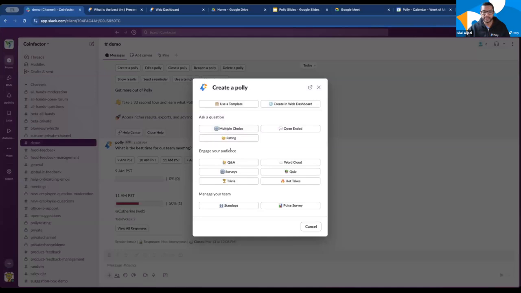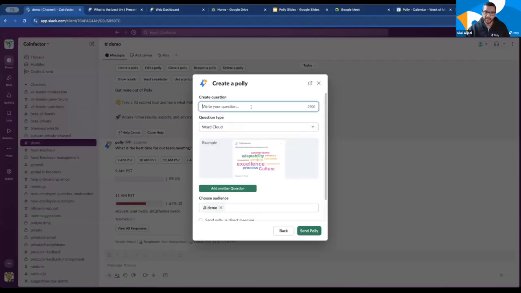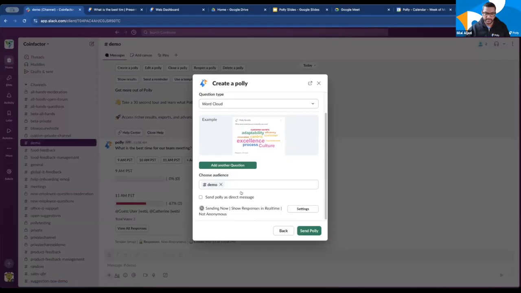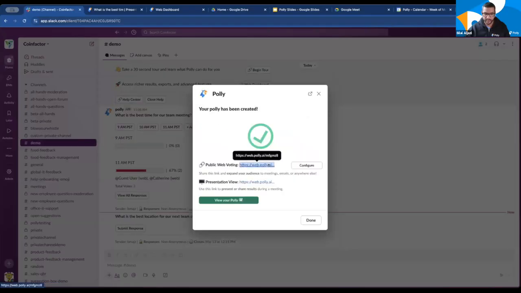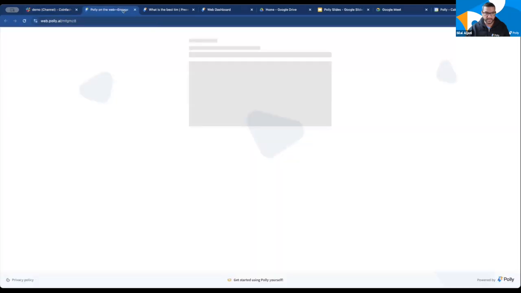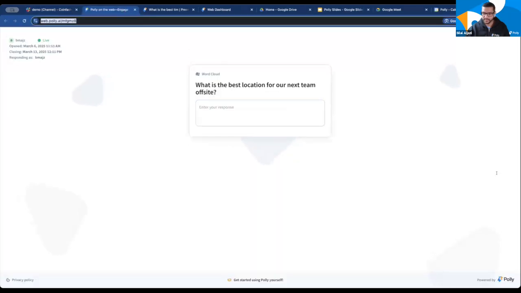Cool. So that's the quick update here in authoring, but a couple of things that the particularly eagle-eyed amongst you may have noticed is that there's actually new poly types in authoring, and I wanted to dive into our latest and greatest addition to the poly ecosystem, our new word cloud poly type. So here I'm going to say, what is the best location for our next team offsite. And once again, I'm going to want to have people vote in that public web voting view.